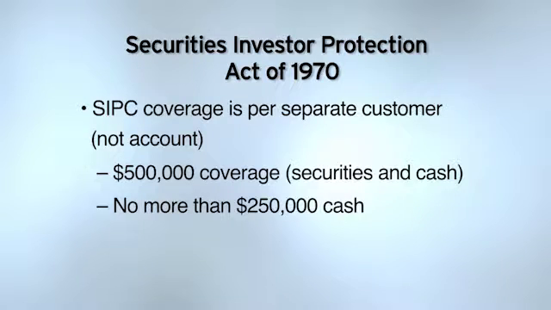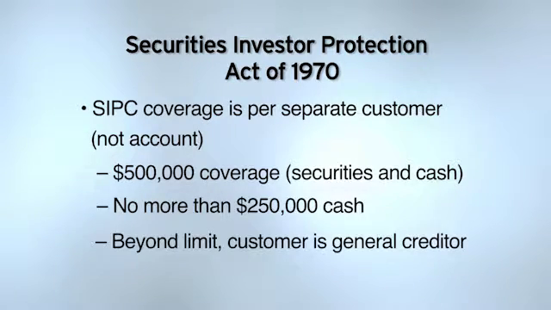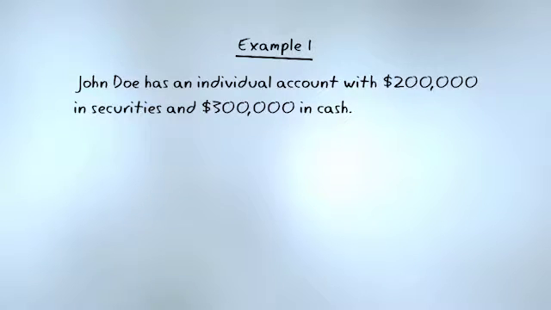What if you have securities or cash beyond the limits? Then you would have to go to the bankruptcy court and file beyond the limits as a general creditor. Let's take a look at an example here. So let's say that John Doe has an individual account with $200,000 in securities and $300,000 in cash. Now, when we talk about cash, we're talking about a free credit balance, not money in a money market fund, but free credit balance.